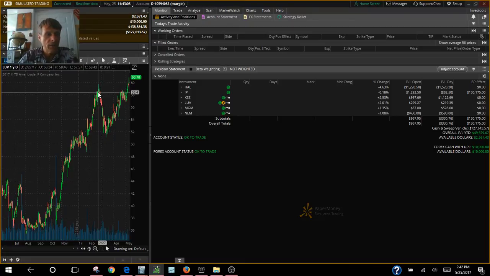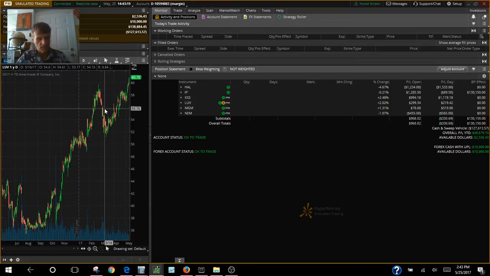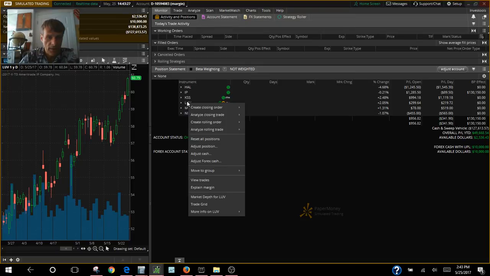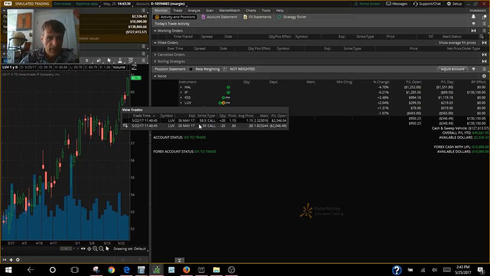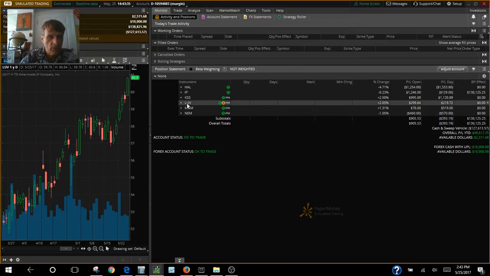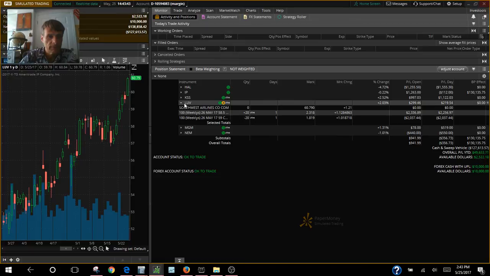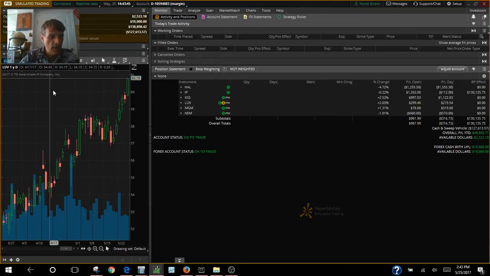Wait a minute, 25, almost a 50% increase. Almost. Between where we had the low of 36 and now we're up to 58. Yeah, that's almost a 50% increase, or maybe more. Who knows? She's been trading in a very strange range of between 52 and 60, where she is now. And we just so happen to have the airline at 58.5, 59. She's way into the money there. Thank you very much. So that one we got, how many contracts? Only 20 contracts. Okay, so we're up about $2,000. Okay, Southwest Airlines.